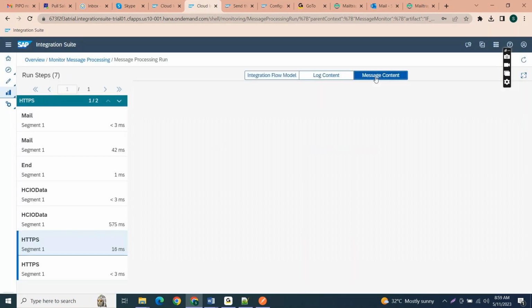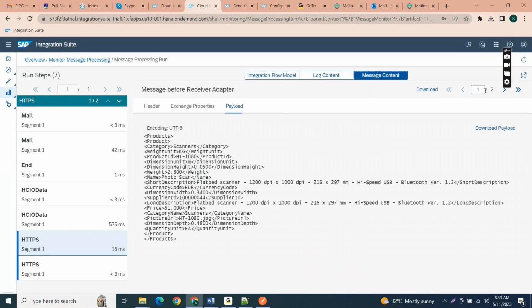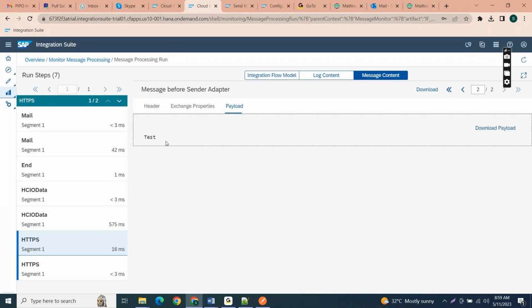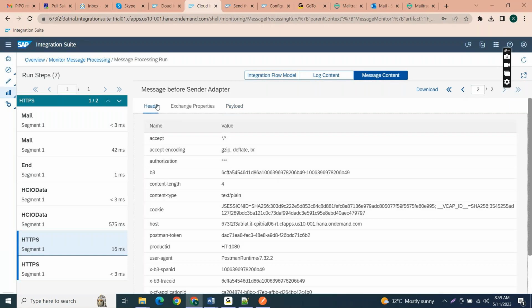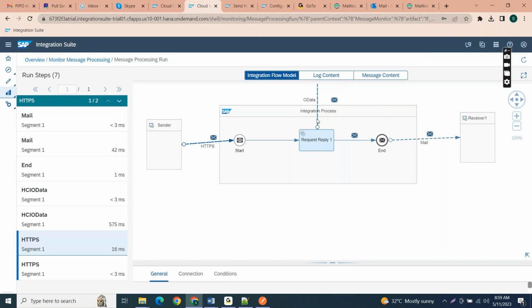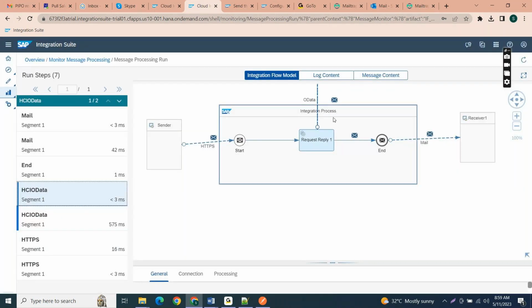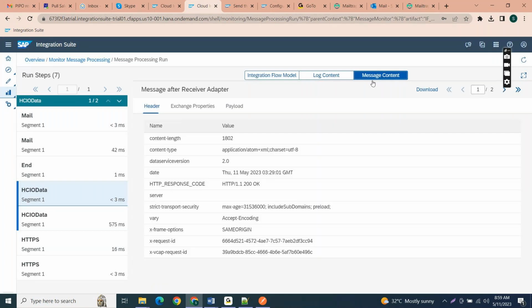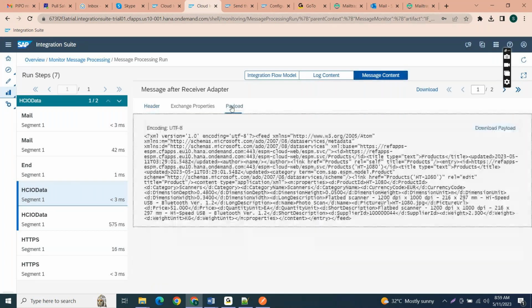The message content, so this is for the receiver adapter, before the receiver adapter. So see, this is the test message. This is the test we sent as a request body, and this is the product ID we sent. Once it is connecting with this OData service, HCI OData means that is an OData service. So in the message content, you can find two values here.